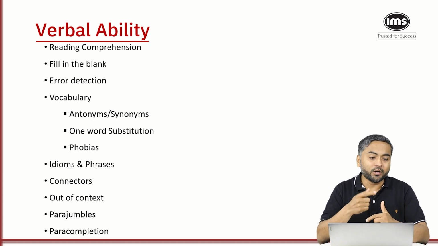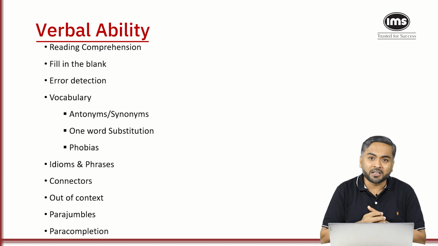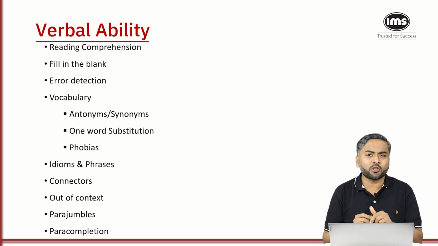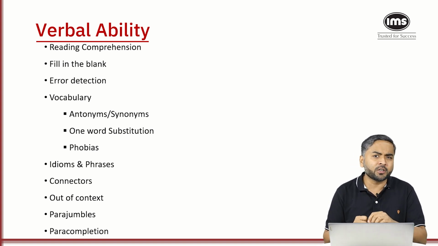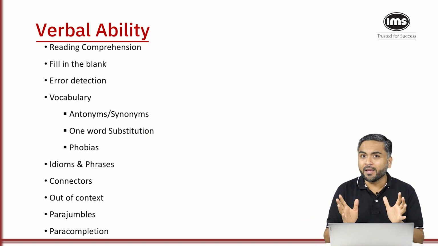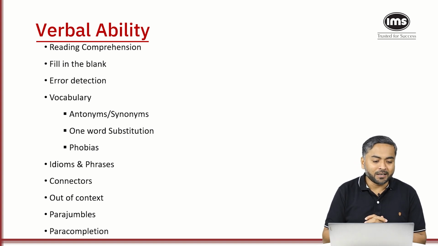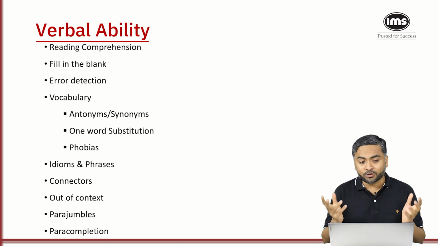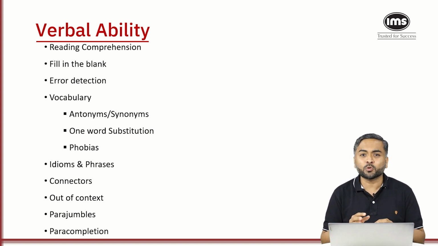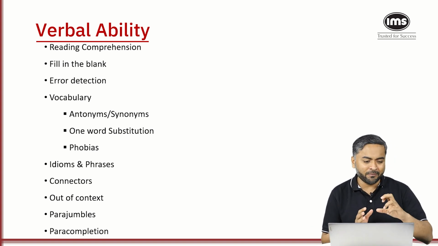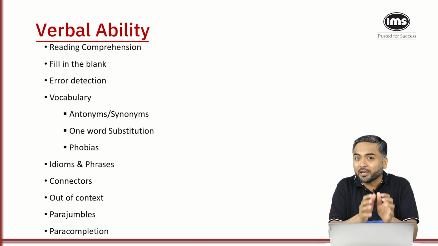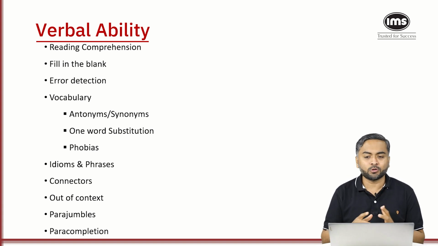Again, they test you on reading comprehension, fill in the blank, error detection. Vocabulary, they test you on antonyms, synonyms. One word substitution is something that they test here and it is not tested in the majority of the exams. Phobias, they also test you on phobias. Idioms and phrases, phrasal verbs, connectors, out of context questions, para-jumbles and para-completion. So everything again that you learn for aptitude tests is being tested here. In other exams, a few question types are never tested, right? But in Rohtak, every question type in verbal ability has been tested in the exam.